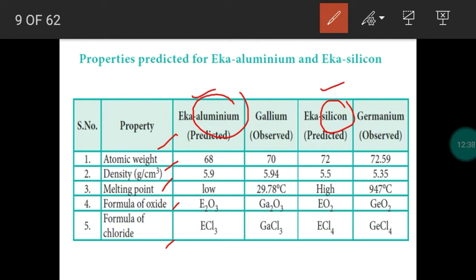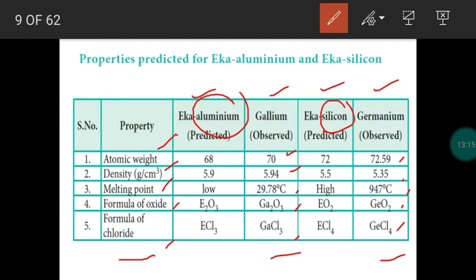Later, we discovered both the elements. Below aluminium, he left an empty space, and we discovered that element as gallium. Below silicon, he left an empty space, and we discovered that element, which is called germanium. So we calculated the physical properties for gallium and germanium. Now, the theoretical value predicted by Mendeleev and the exact value obtained, both are approximately equal. So this is the major advantage.